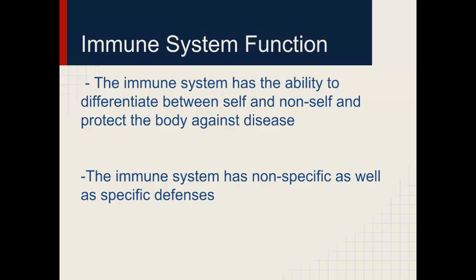So how does our body fight against disease? Our body has the immune system whose job it is to differentiate between self and non-self and protect the body against disease. The body has some first-line defenses that are non-specific and then some specific defenses as well.